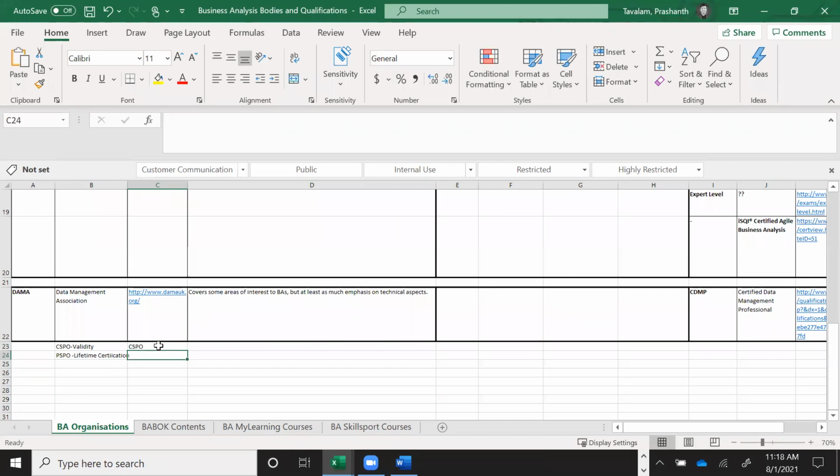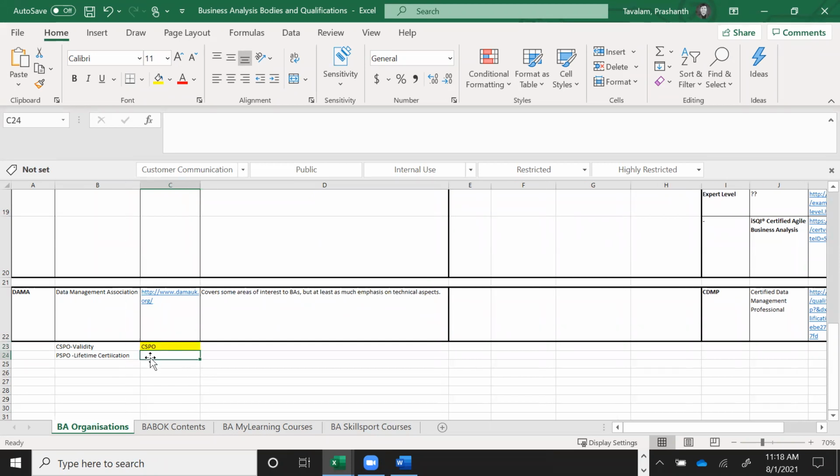Somebody who wants to spend just about 2.5-3 days, get a good amount of agile knowledge, and then start applying it on the go, CSPO is a good one to do. It's a little easy on your plate if you have too many things to do. PSPO is also a good one. A lot of BAs also talk about PSPO. It gives you lifetime certification. It also has an extensive exam that you have to take. So these two I definitely bet on. Try to take CSPO. If PSPO is something you want to do, definitely check out what works for you.